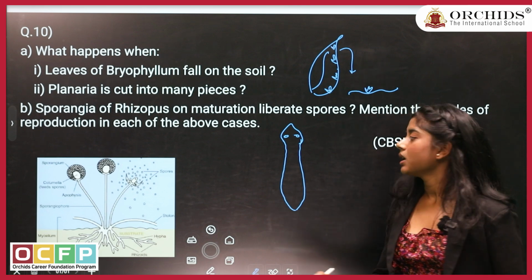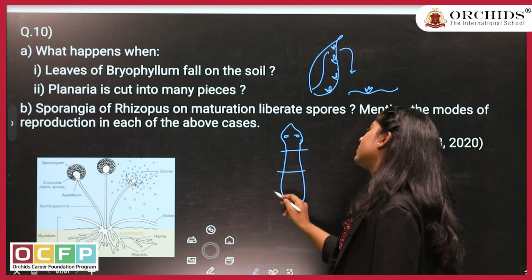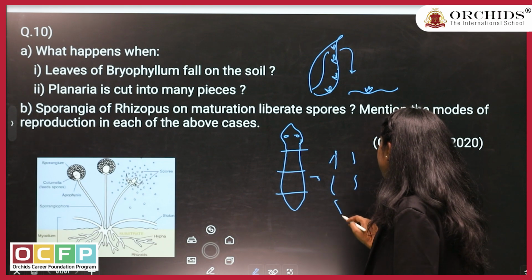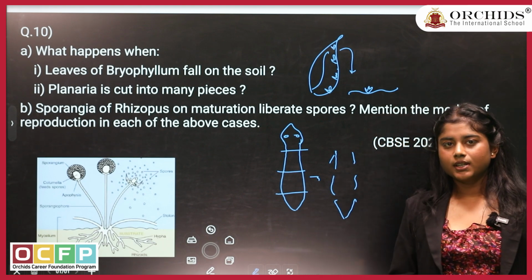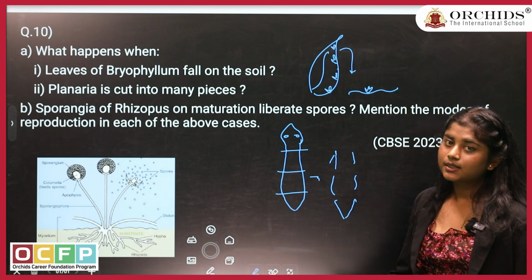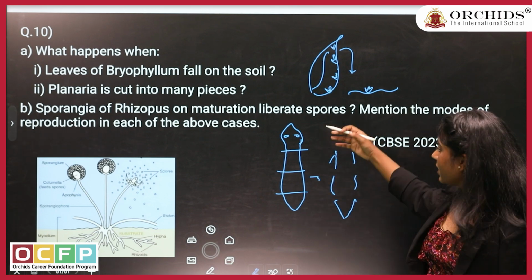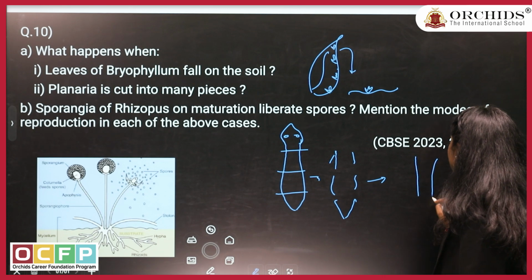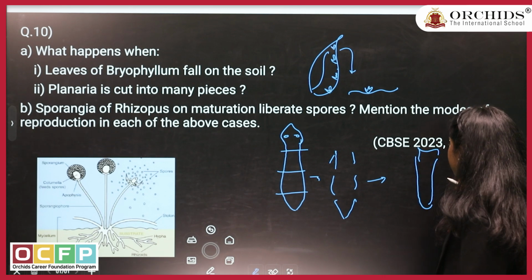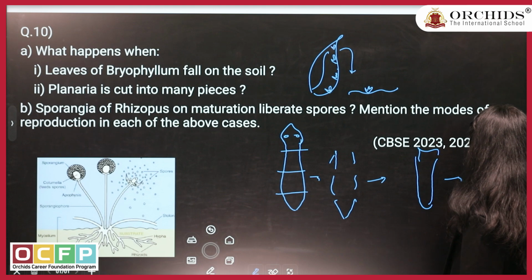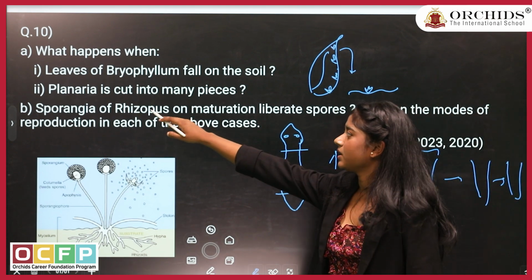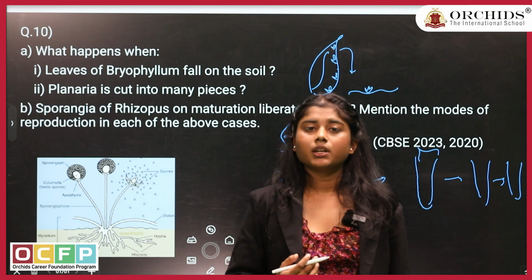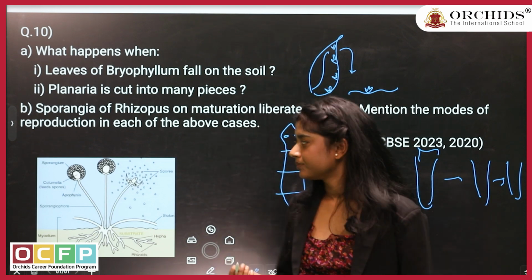If this planaria is cut into 2 to 3 pieces like this, one piece is this, then this and this. With time, each of the pieces will regenerate. So 3 pieces of the planaria will regrow into 3 different planarias. So if planaria is cut into many pieces, each piece will regenerate into an individual planaria.